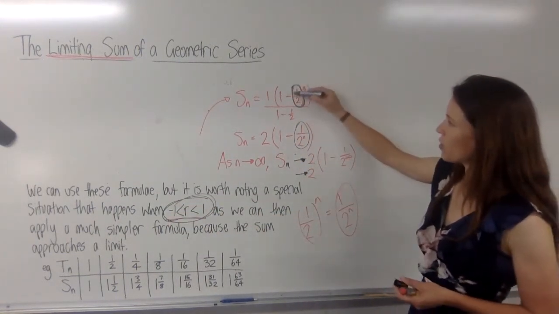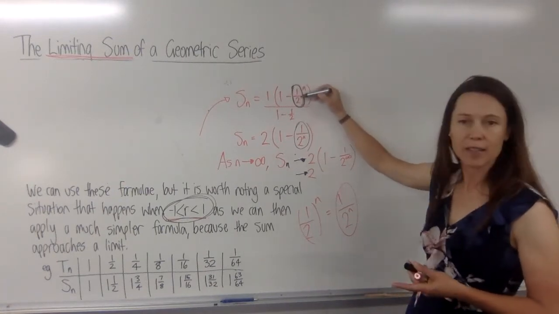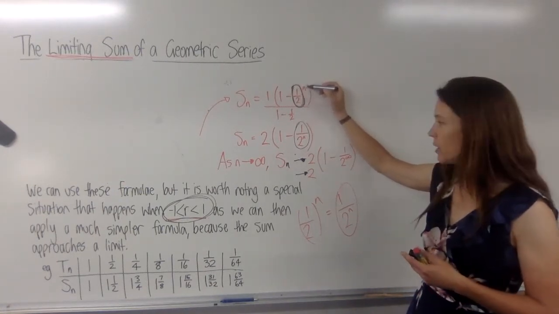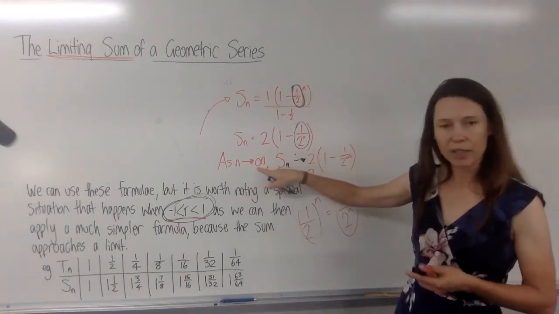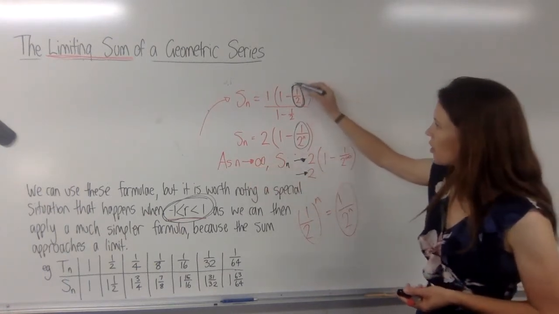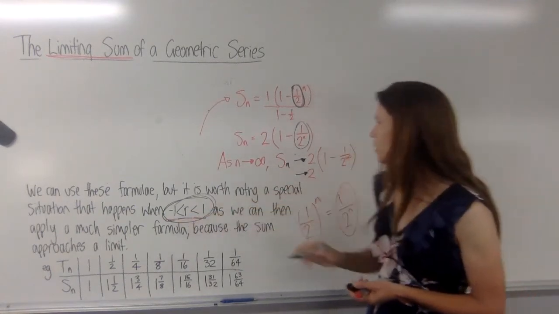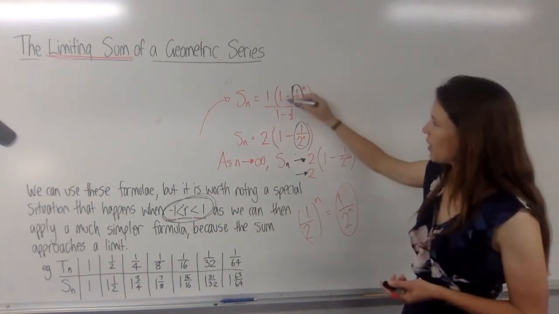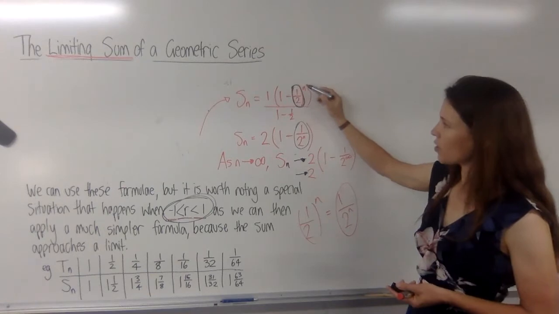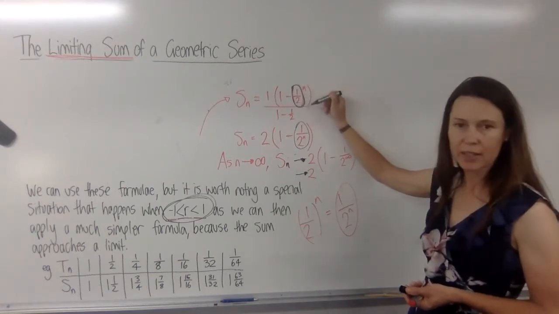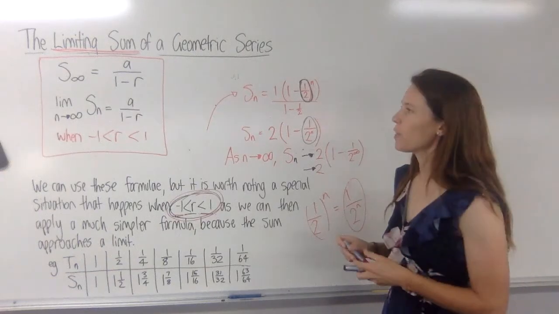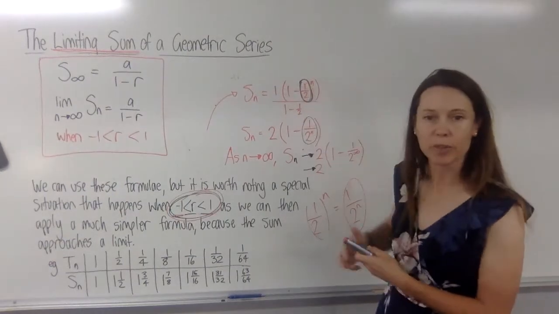Well, if we've always got a fraction here, something that's less than 1, and we raise it to a power, as that number gets really, really big, the power gets really, really big, this whole fraction is going to always tend towards 0 when we have a ratio in this area. So this whole part of the formula becomes quite unnecessary.